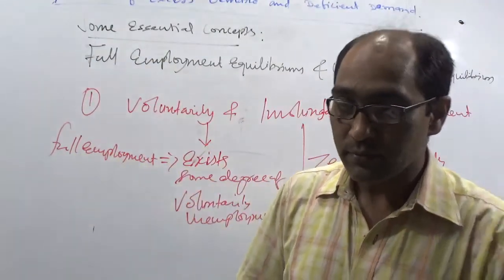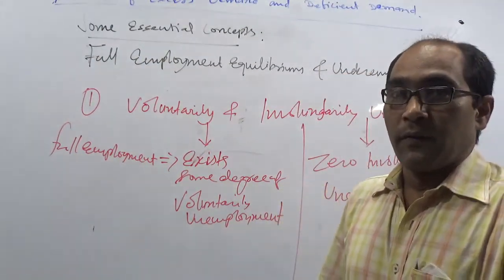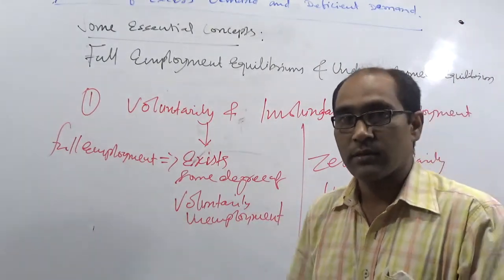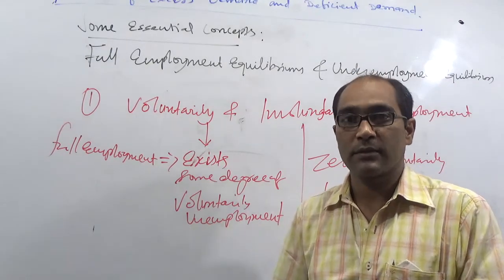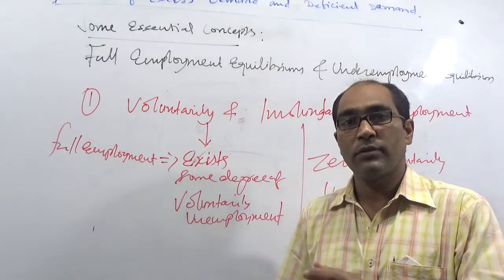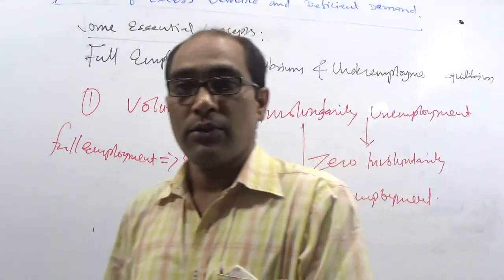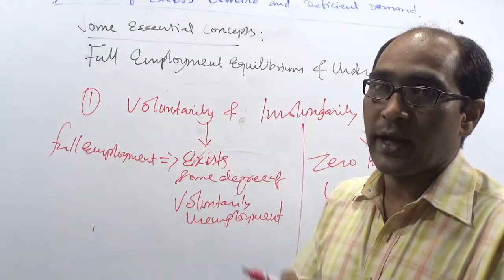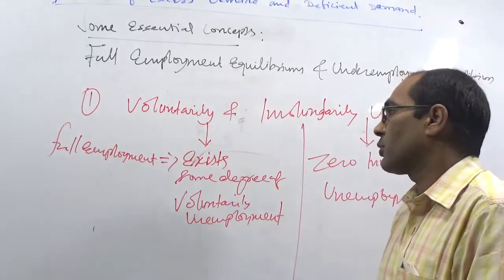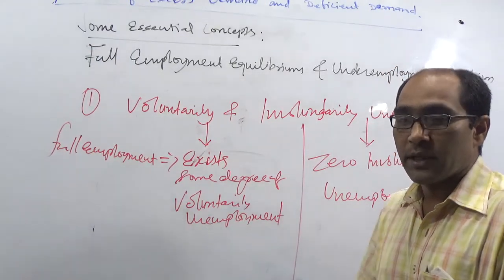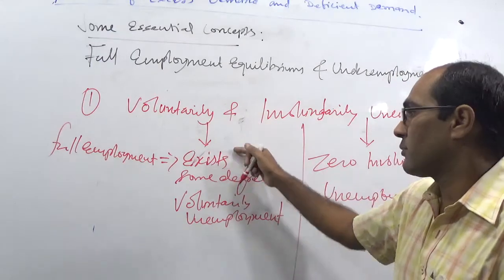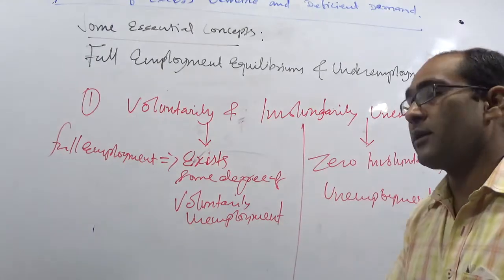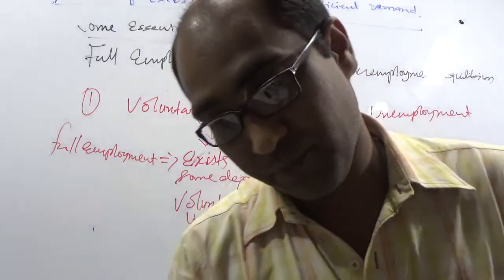So the full employment equilibrium refers to a situation in which our resources or factors of production are fully and efficiently utilized to produce the goods and services. So in case of that, there is no excess capacity with the firm to produce the goods and services. But in case of full employment, there may be some degree of voluntary unemployment, but there is no scope for involuntary unemployment in the full employment equilibrium.